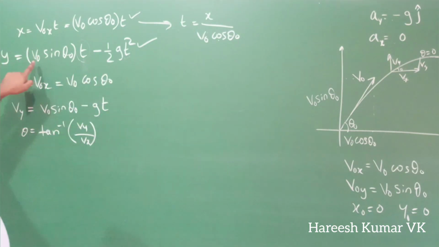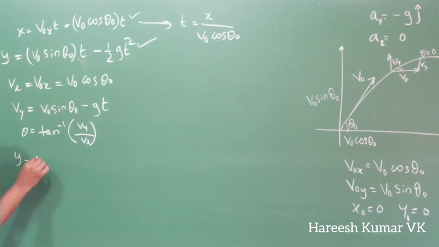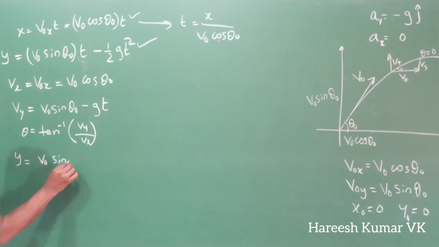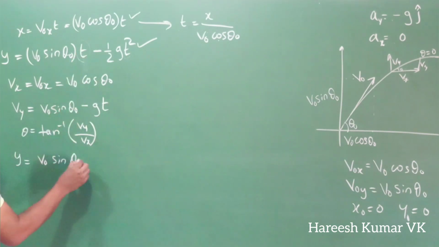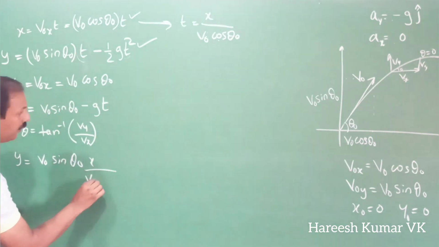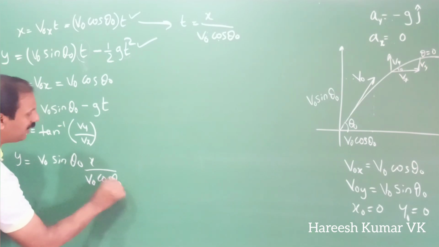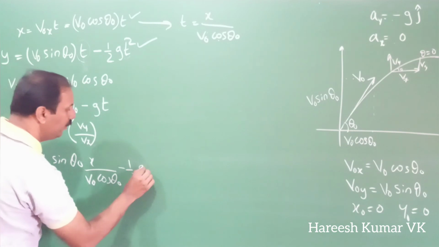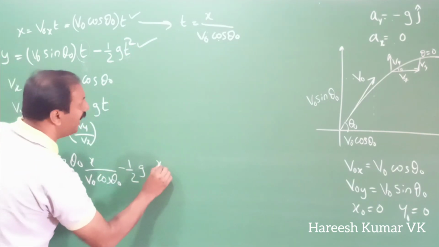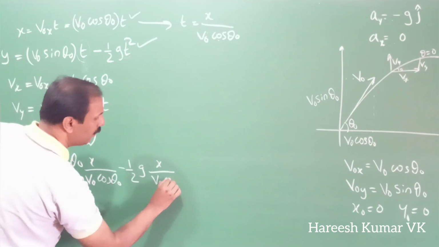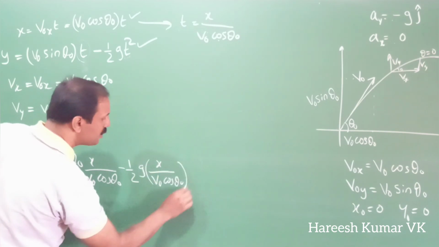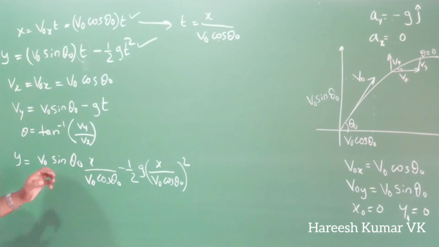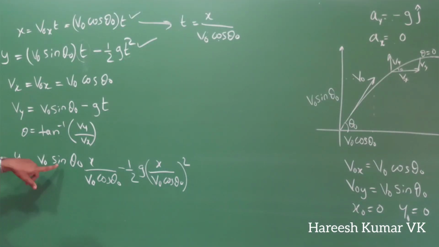So what will happen? I can write it again. y is equal to v0 sin theta 0, instead of t, I am writing x by v0 cos theta 0, minus half g into t square, that is x by v0 cos theta 0 whole square. Now if you take it like this, sin theta by cos theta also will come.